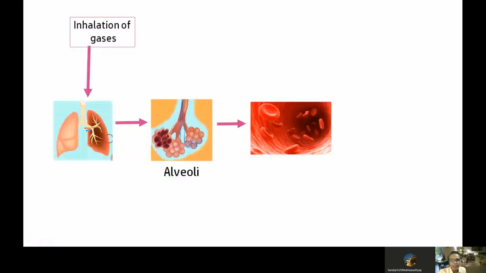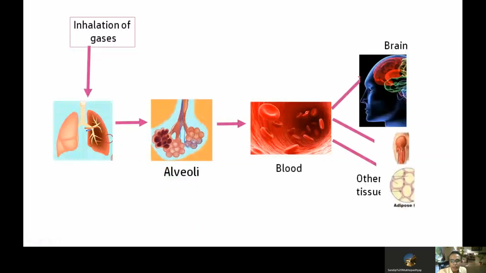It takes place through the blood, and from the blood the agent goes to the brain and also to other tissues like muscle or fat. Remember that a specific partial pressure is required in the brain to produce a desired effect.